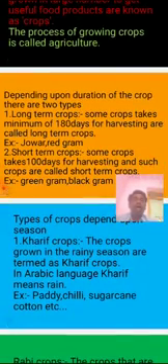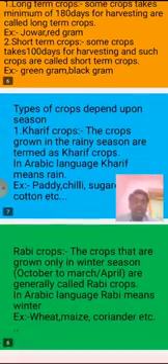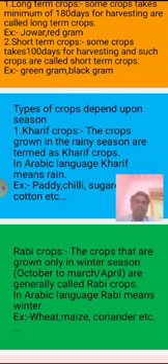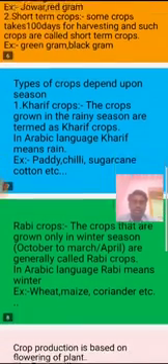Rabi crops are the crops that are grown only in the winter season, October to March or April. In Arabic, Rabi means winter. Examples: wheat, maize, coriander, etc.